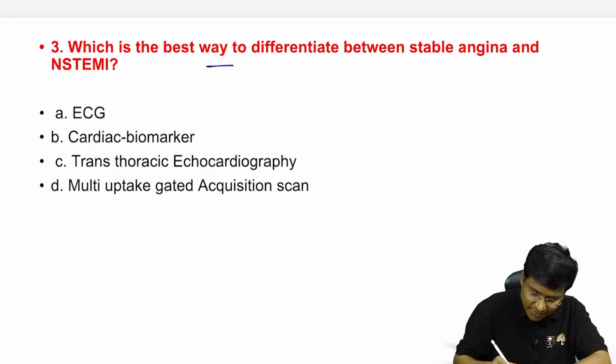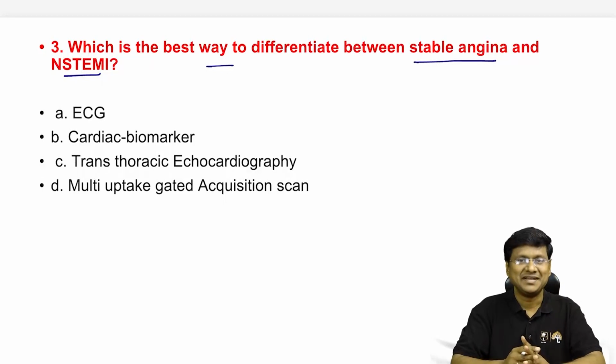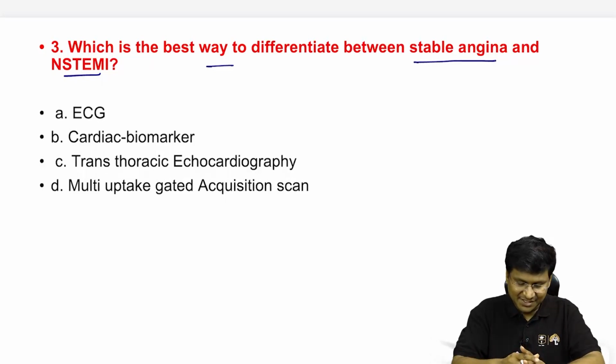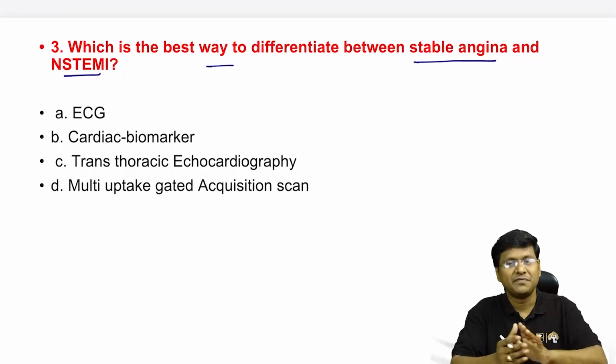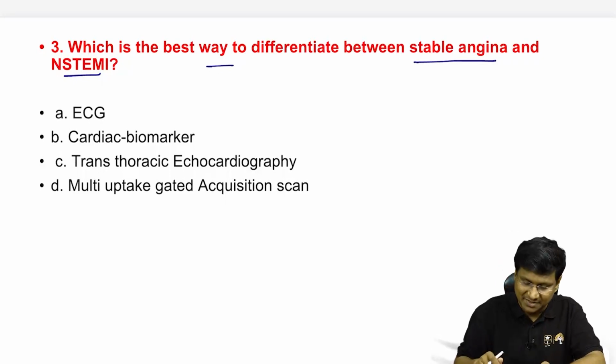Which is the best way to differentiate the stable angina and as well as the non-ST elevation MI? The options are ECG, cardiac biomarkers, transthoracic echocardiography, multi-uptake gated acquisition scan, which is nothing but MUGA scan. Now, what is the best way to differentiate the stable angina and as well as STEMI?